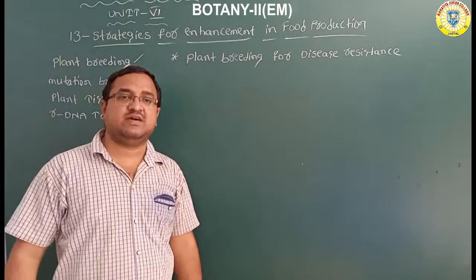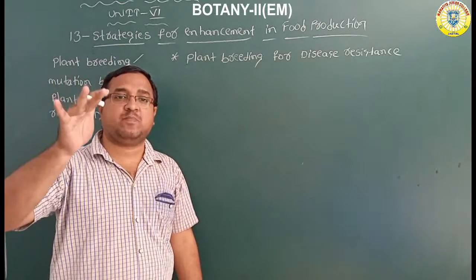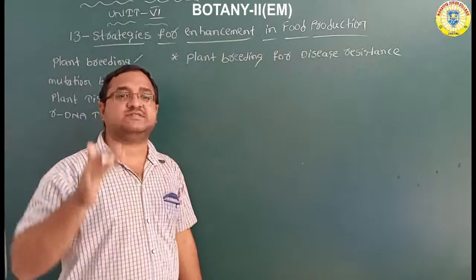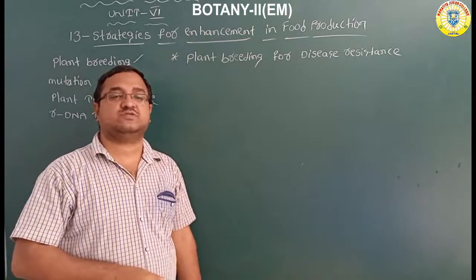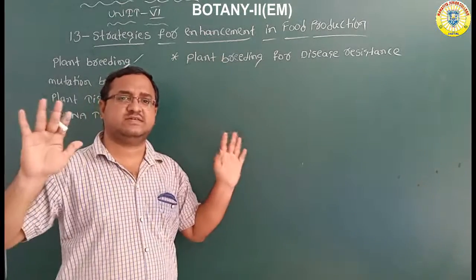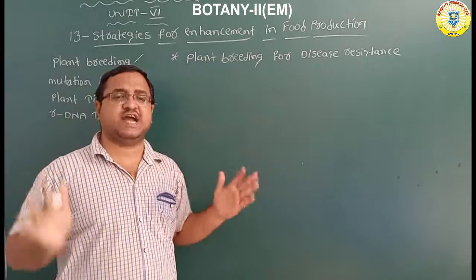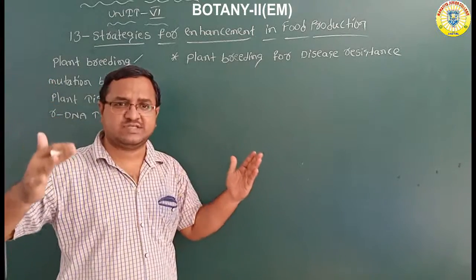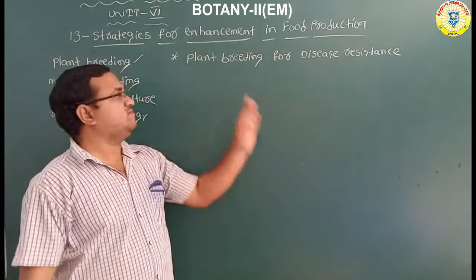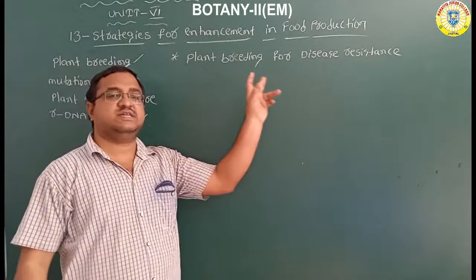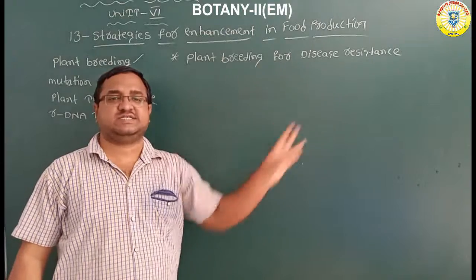With the help of plant breeding, we have to produce the plants which are disease resistant. So you should not use any chemicals. You should not use any fungicides. You should not use any bactericides like that. So that is the importance of plant breeding for disease resistance.